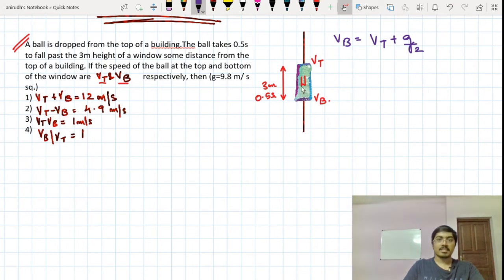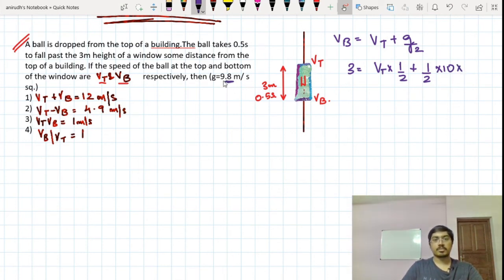The next equation that I can make is s equal to ut plus half at squared, isn't it? So s, which is 3 meters, is equal to ut, that is Vt into time 0.5 seconds, plus half, acceleration 10, into t squared. Either they are asking you to take it as 9.8, or let us take it as 10 itself. Half a into t squared. So t squared is 1/4, so this is 5/4. So 3 is equal to Vt by 2 plus 5/4.